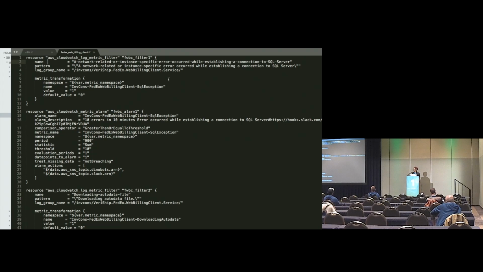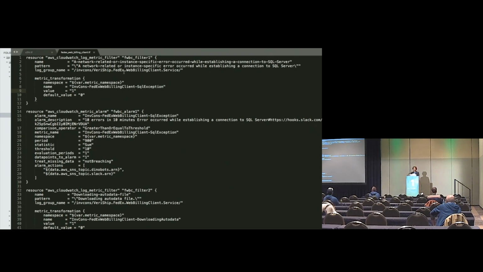So instead of us just counting all of the info logs, or that we had a network-related or instance-specific error, we have that part of the message, but that could happen for another reason. And so we put it all in there as our filter pattern. It has to have the quotes on the outside because this is what JSON looks like. It's a Terraform file, it's built like JSON. Then you can do your metric transformations and increment by 1. And so you want to set it up so that it's as easy for you to navigate through as possible.